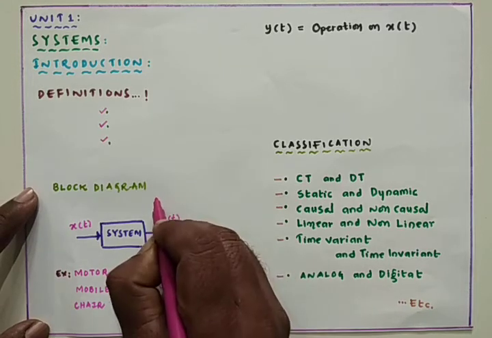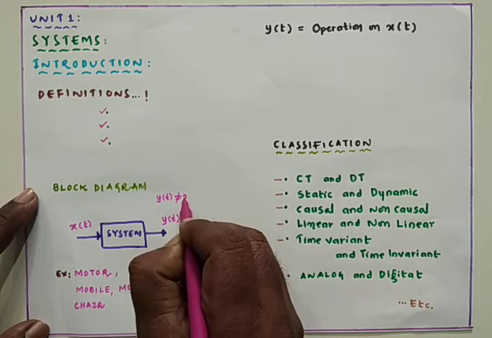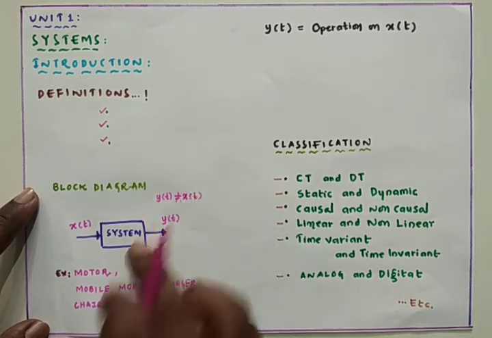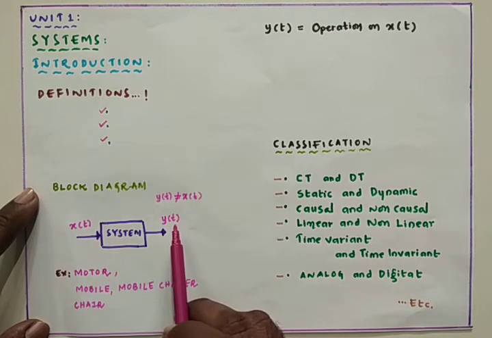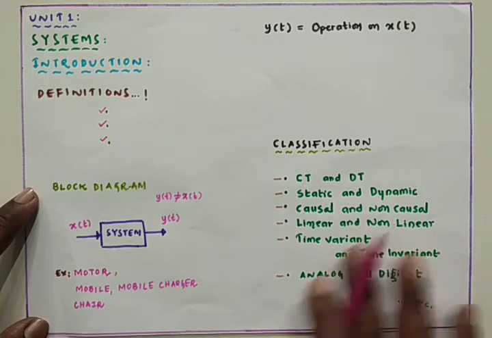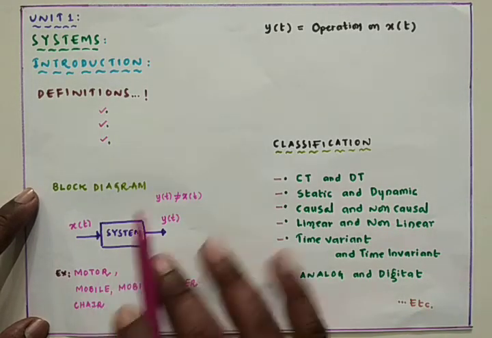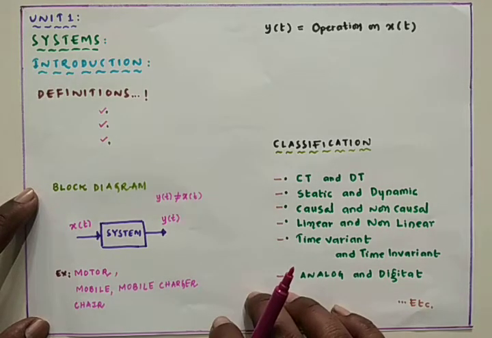Here the condition is that y of t is not equal to x of t. If we give the input x of t and the system simply provides the output x of t, there is no meaning of the system. The system has to process that input signal, accomplish a function, and generate a new output.